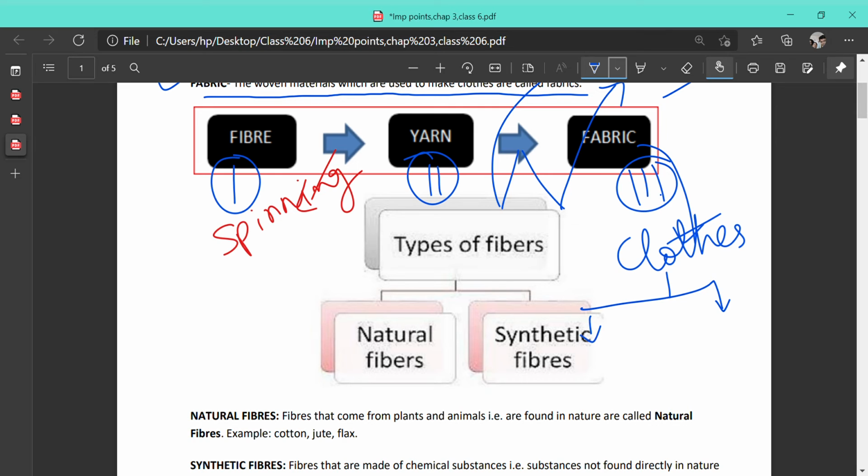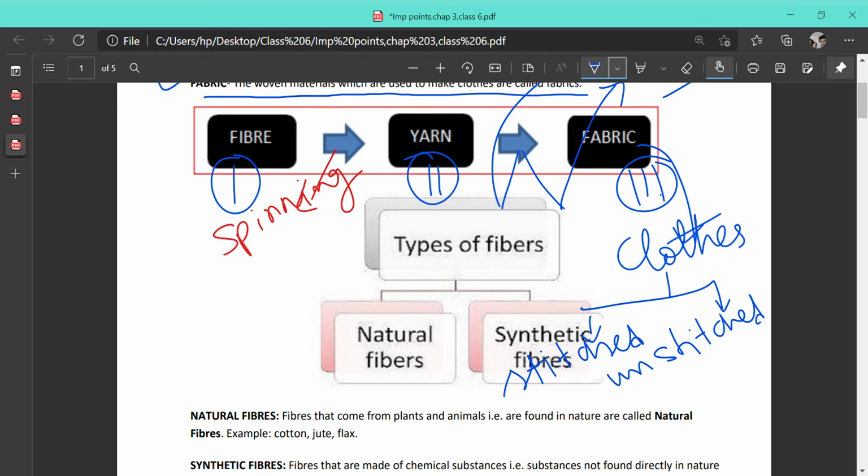One is stitched cloth, S-T-I-T-C-H-E-D, stitched cloth, and the other one is unstitched cloth. As the term suggests, stitched means that we do stitching in the clothes. They are called stitched cloths, and in other clothes we do not do the stitching. They are known as unstitched cloth. Examples of stitched cloths are shirt, pant, trousers, anything that is stitched. And for the unstitched ones, you have seen sari, your mother, your grandparents, nani, dadi wearing saris, that is unstitched.